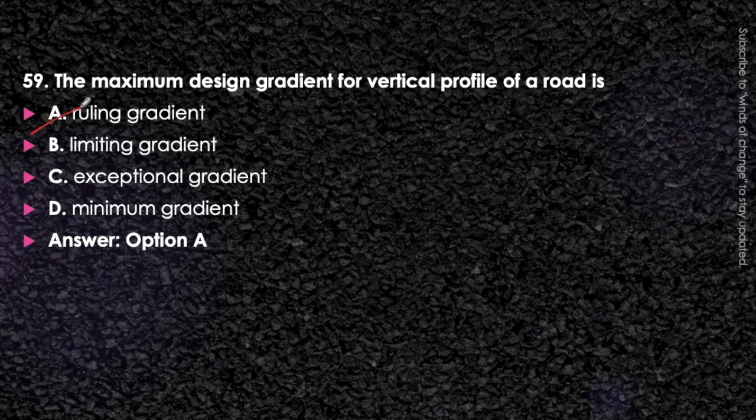Usually in case of the vertical profile of the road, we will provide the maximum value as ruling gradient. That is, usually it is 1 in 20 or something. But in case of hilly terrain, where there is a very worse criteria and we cannot adopt the ruling gradient, then we will go for the limiting gradient or exceptional gradient also. So here the answer will be ruling gradient only.